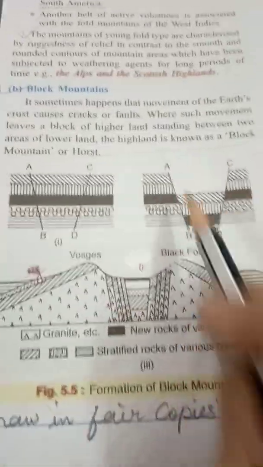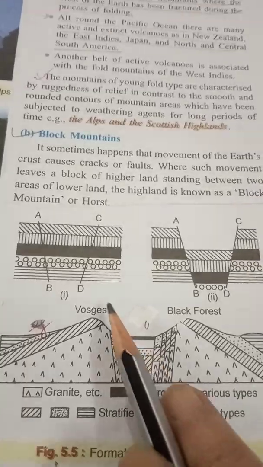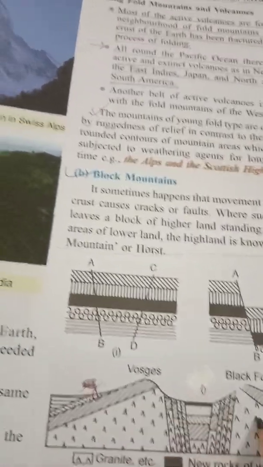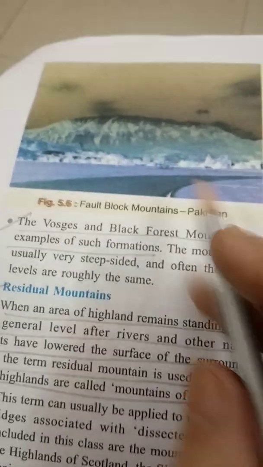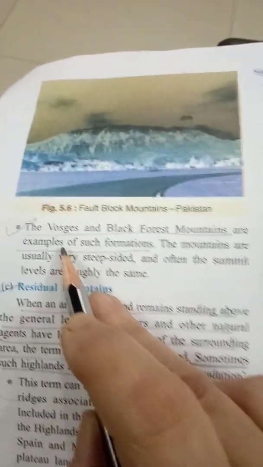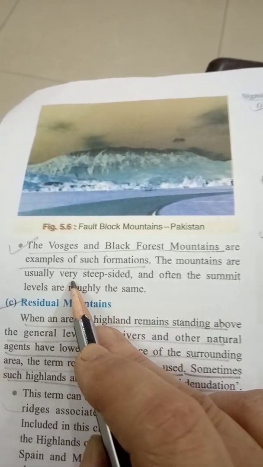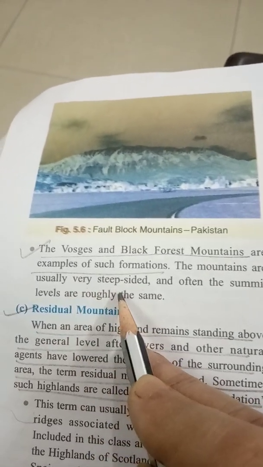This is what the formation of block mountains looks like. The Vosges and the Black Forest in France and Germany are examples of such block mountains. The mountains are usually very steep-sided, and often the summit levels are roughly the same.